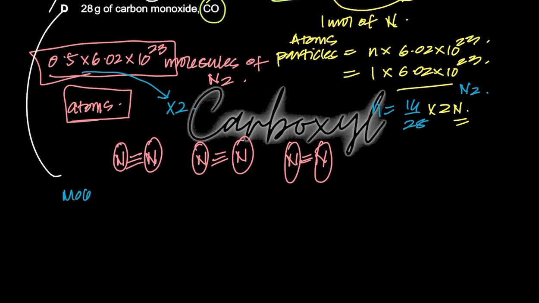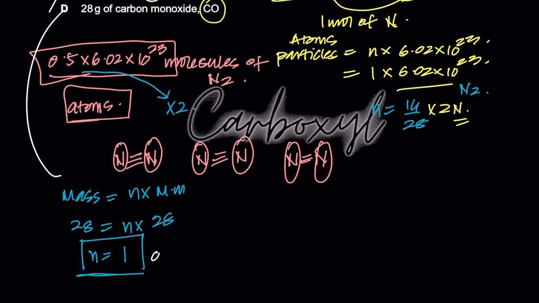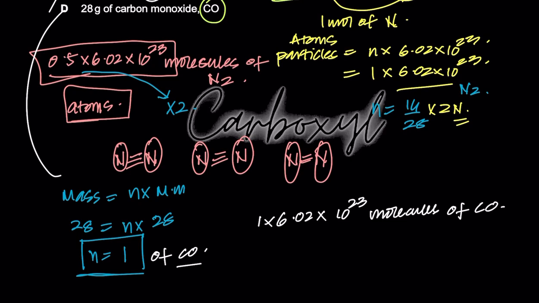Because mass equals mole times molar mass. Mass is 28, we have to find the moles. The molar mass of carbon monoxide is 12 + 16, that's 28, so n is equal to 28 over 28, that's 1, right? So one mole, and this is of carbon monoxide. So you have to find the molecules of carbon monoxide first, so 1 times 6.02 × 10²³ would give you the molecules of carbon monoxide, but we have to find atoms, and one molecule of carbon monoxide has 2 atoms, right? So times it by 2, okay?